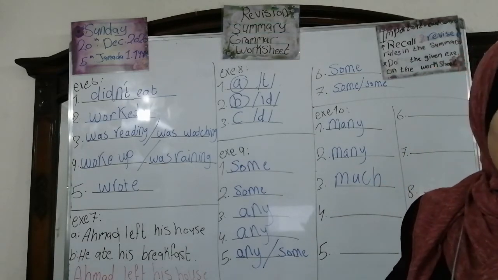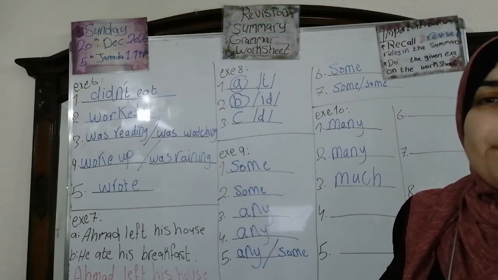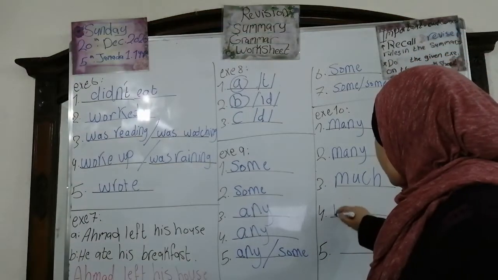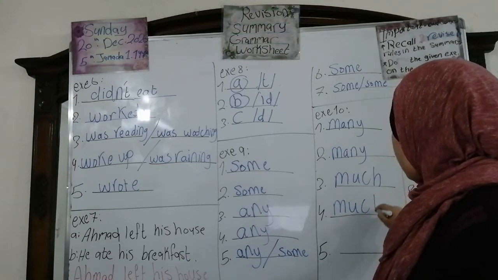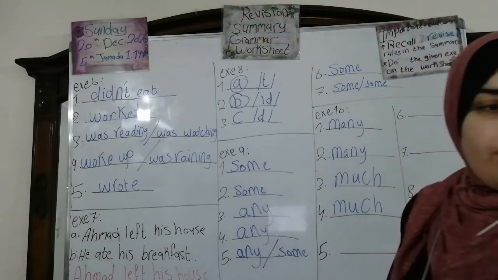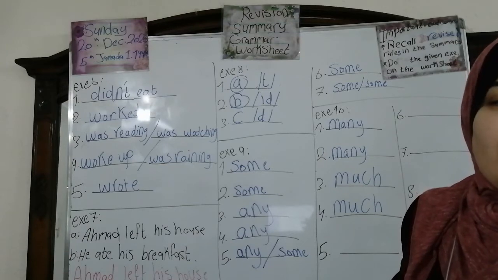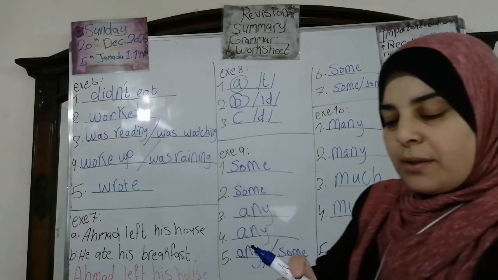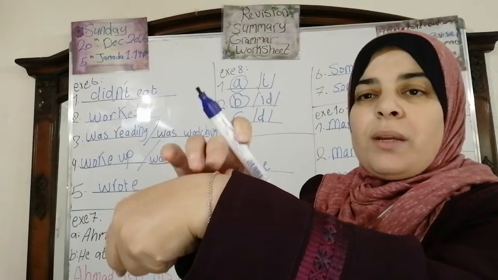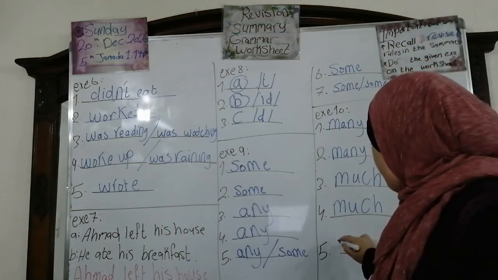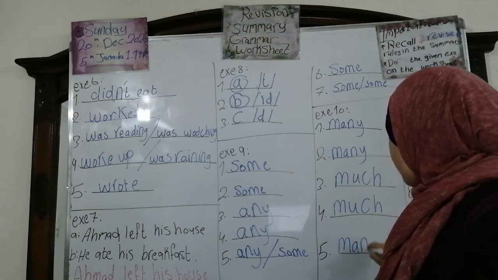Okay. Number 4, we don't drink much or many coffee? Excellent. Of course, much coffee, because it's uncountable. Thank you. Number 5, how many bracelets are you wearing? Bracelets. Do you know what a bracelet is? This one. This is a bracelet. How many bracelets are you wearing? So we are going to say many because you can count them.